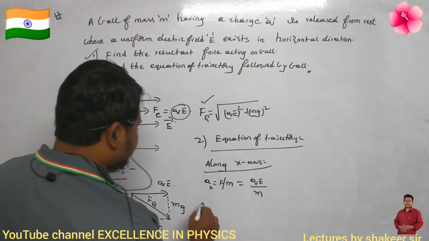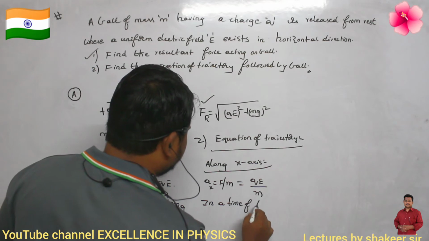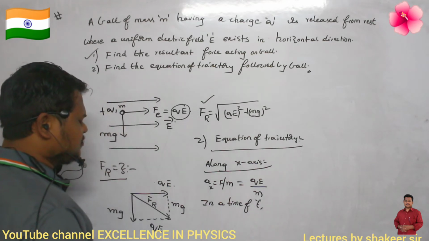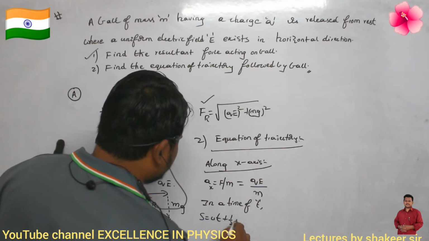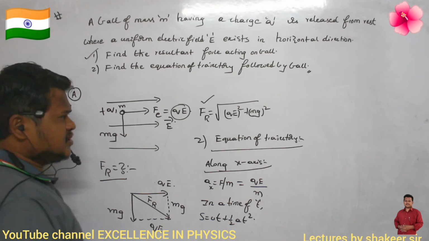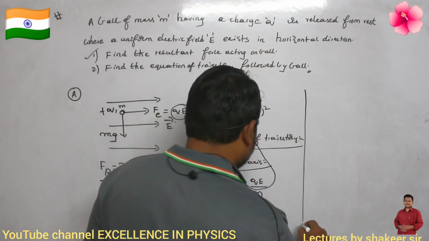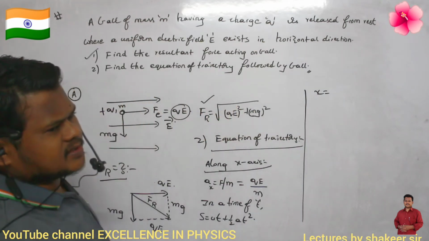Now, in a time of t, how can I write the equation of motion? I can use this relation: s equals ut plus half at square. Definitely I can use this relation. So, instead of s, I can write x. And what is the initial velocity of the body along the x-axis?